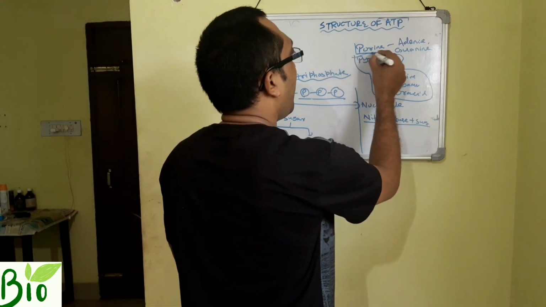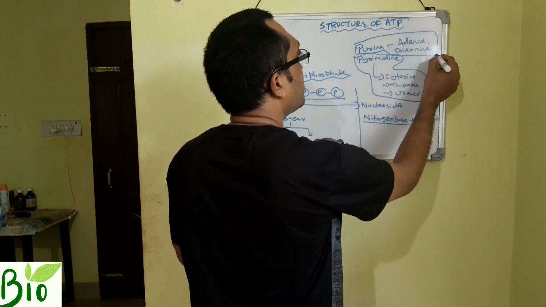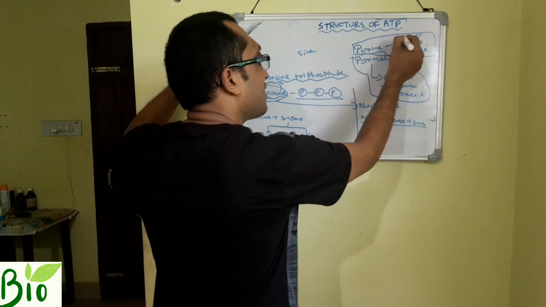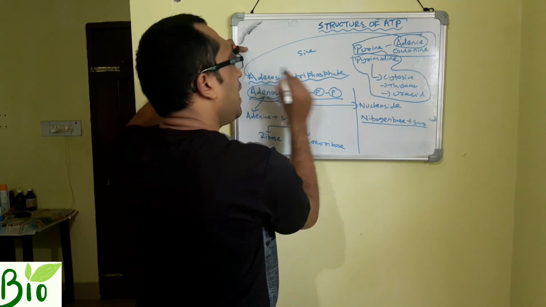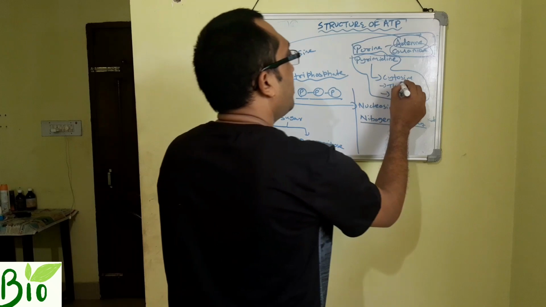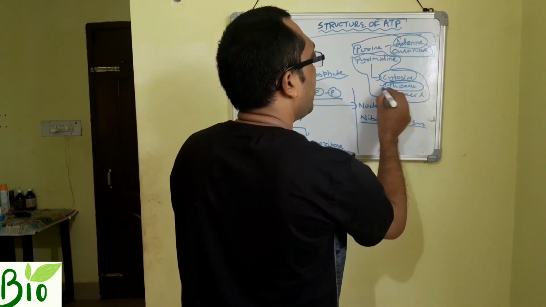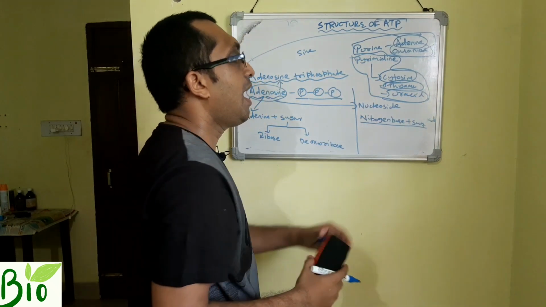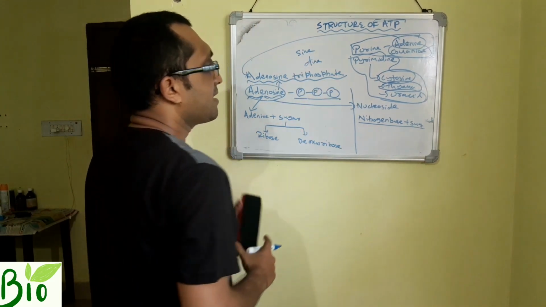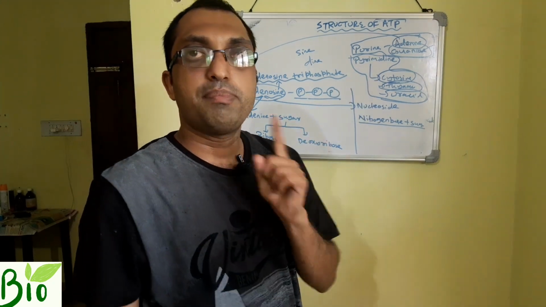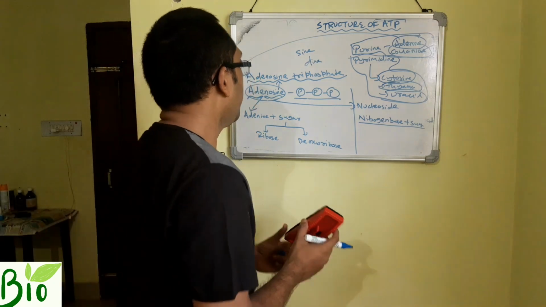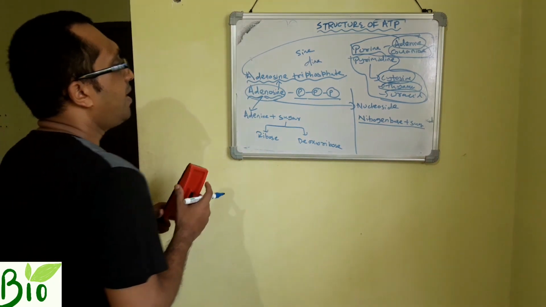Nucleoside. If we add a purine with a sugar, the suffix is -osine. Like sugar with adenine gives adenosine, and sugar with guanine gives guanosine. But if we add sugar with pyrimidine, the nucleoside has the suffix -idine. For example, cytosine gives cytidine, thymine gives thymidine, and uracil gives uridine. Okay, so now we will draw the structure of what?